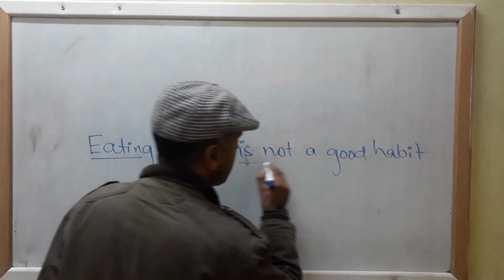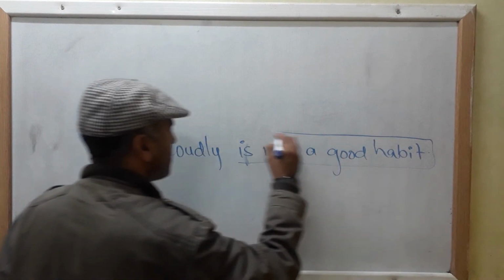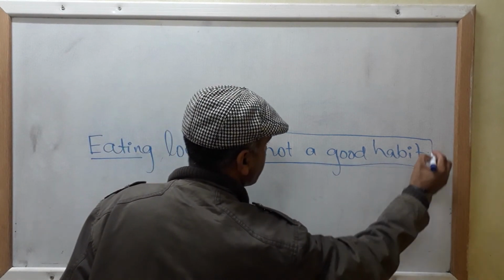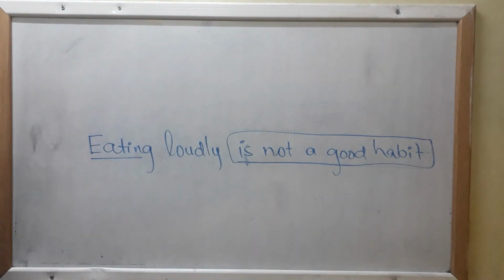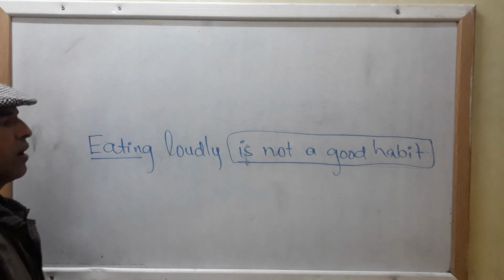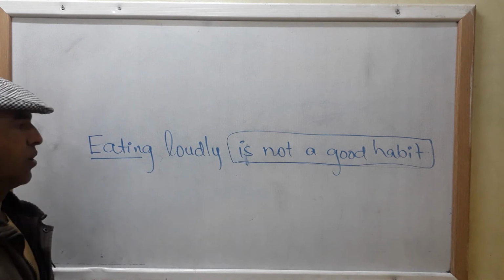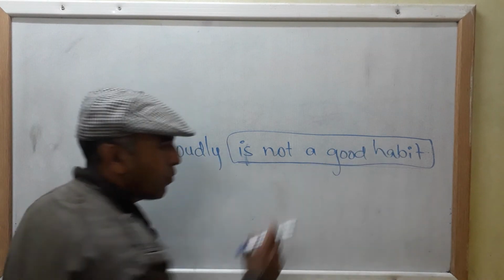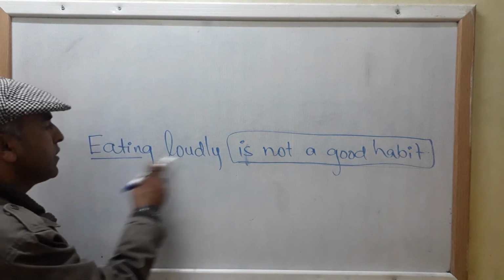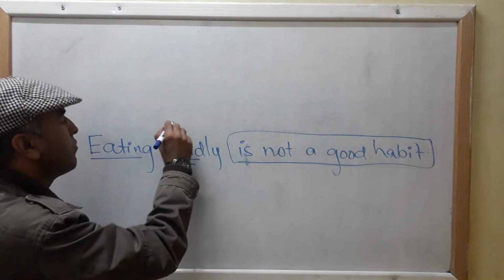I've told you earlier many times that you can find your gerund phrase within a sentence by asking the question what to your verb. Is not a good habit. What is not a good habit? Eating loudly. Loudly is your modifier.